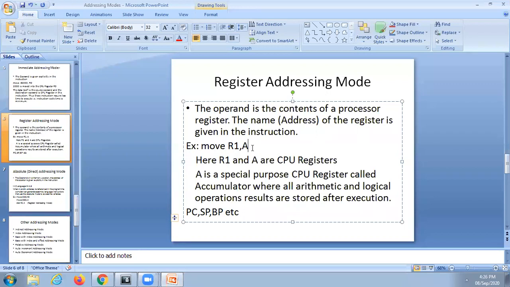So totally 16 symbols are there. To represent 16 symbols, we require 4 bits. Each hexadecimal digit is represented by a 4-bit binary. So 2150 has 4 hexadecimal digits, which means 4 into 4, so totally a 16-bit register. R1 is a 16-bit register. MOVE R1, A means whatever data is available in R1 is moved to the accumulator. Is it clear?